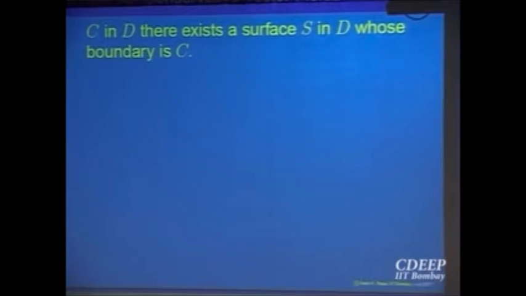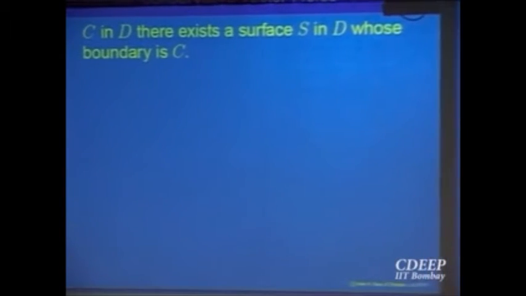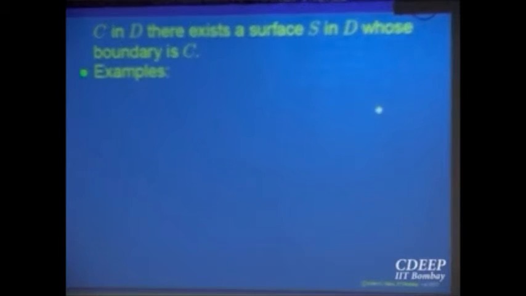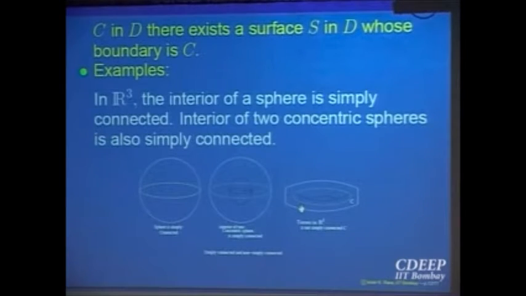But when another dimension is possible, you can slide over that portion which is hollow. You can have a surface which is going around that hollow portion. Is it okay?